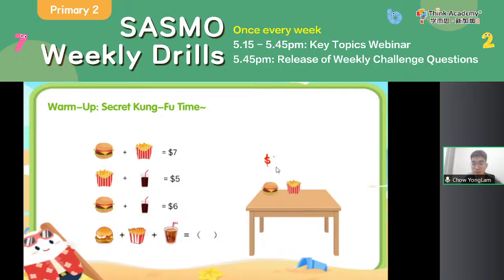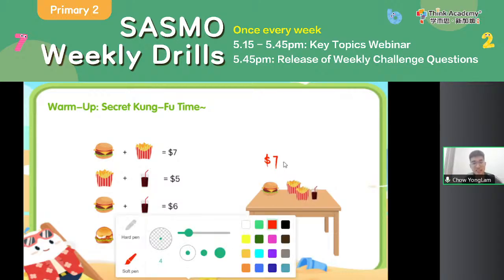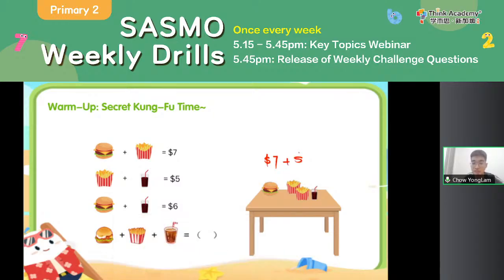That cost me $7. Now let's say I buy another set. This time is fries and cola. That will cost me $5. Right. And I buy burger and cola this time, that is $6. So if I buy all of these things 3 times altogether, how much money did I spend? $7 first, then $5, then $6. And they add up, 7 plus 5 plus 6 equals $18. So if I buy everything over here, great, I will have to use $18.